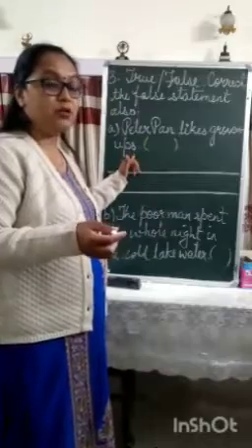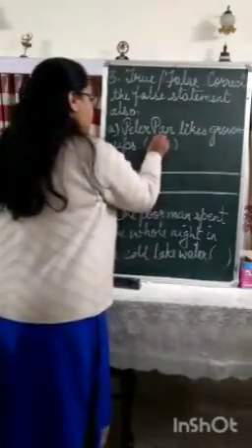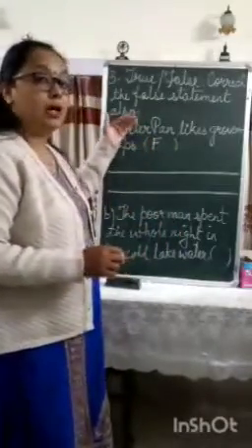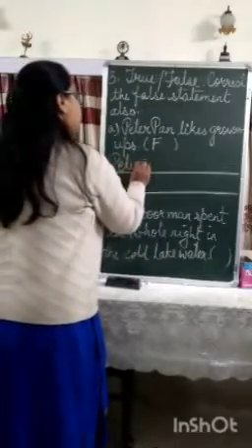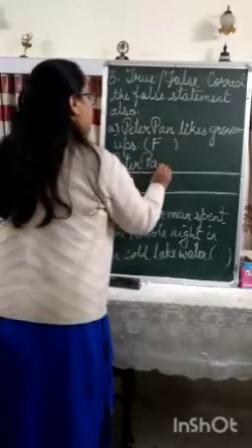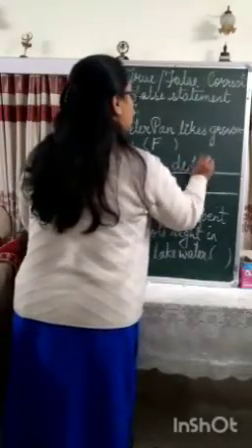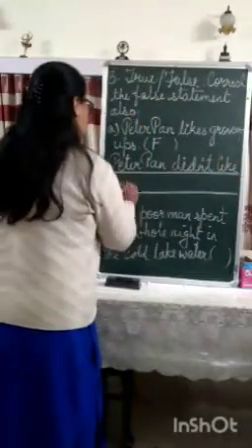Is the sentence telling you the right thing about Peter Pan? No. So you will mention here false, either F or the complete spelling of false. Then you'll have to correct the statement. The correct statement will be that you have to write completely: Peter Pan did not like grown-ups.